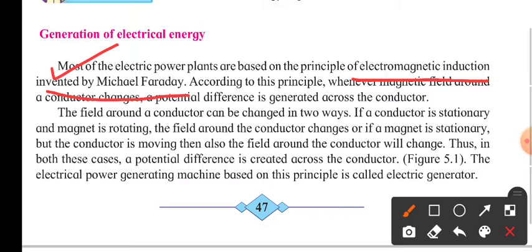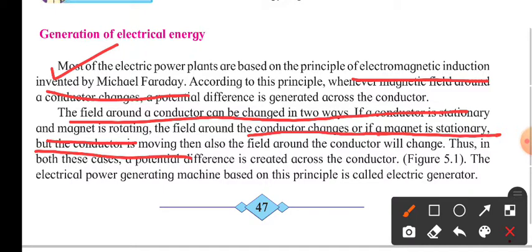What it says is that the field around a conductor can be changed in two ways: if a conductor is stationary and the magnet is rotating, or if the magnet is stationary but the conductor is moving.